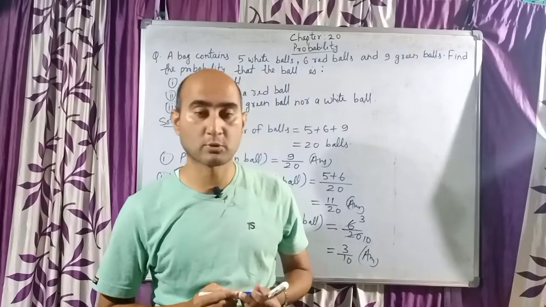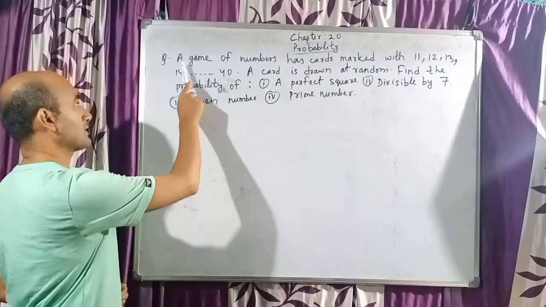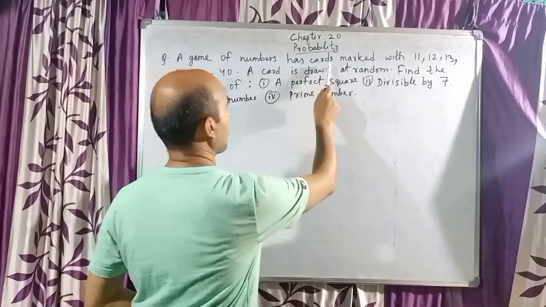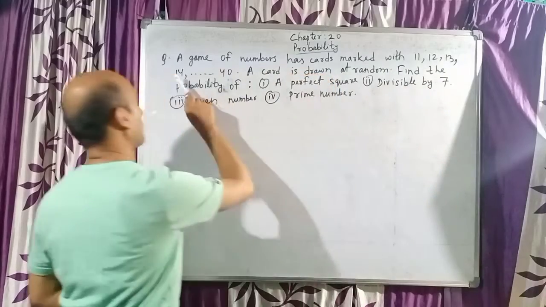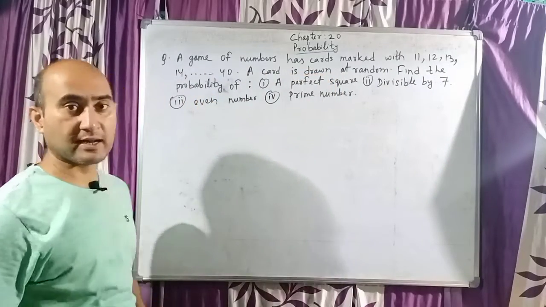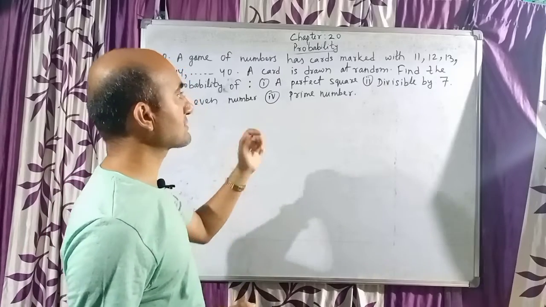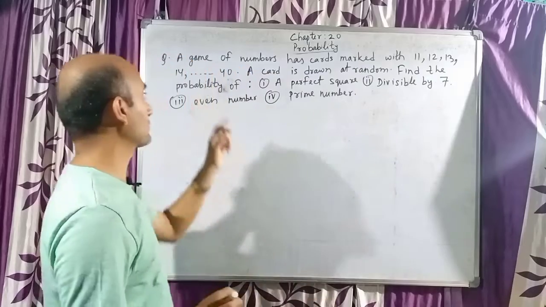Children, I will discuss one more question. So I have one more question here, and my question is: a game of numbers has cards marked with 11, 12, 13, 14 and it goes on up to 40. So there are cards made up of some paper maybe. So it is marked with the numbers starting from 11 and it goes up to 40.